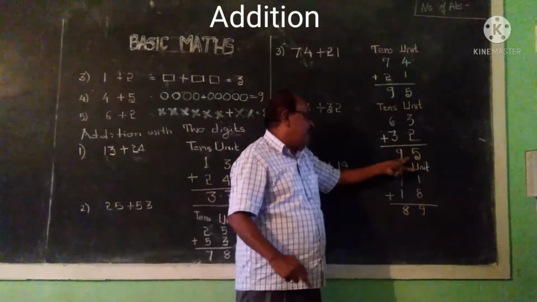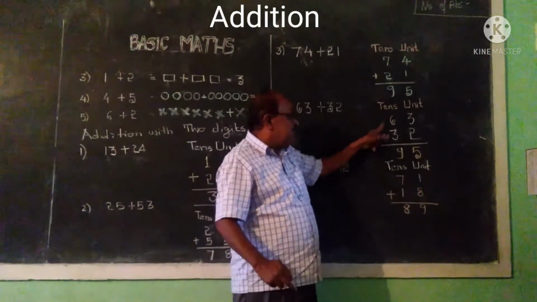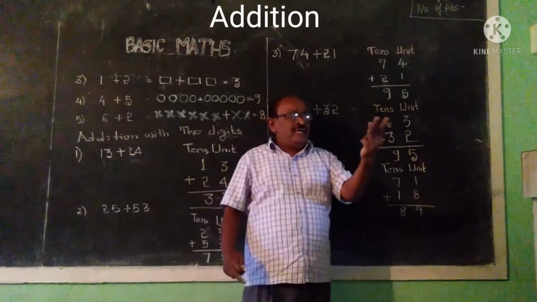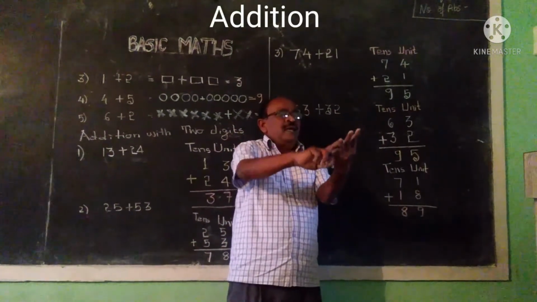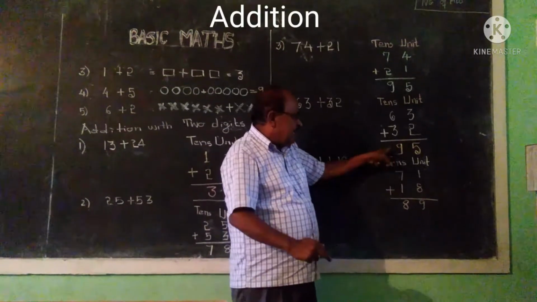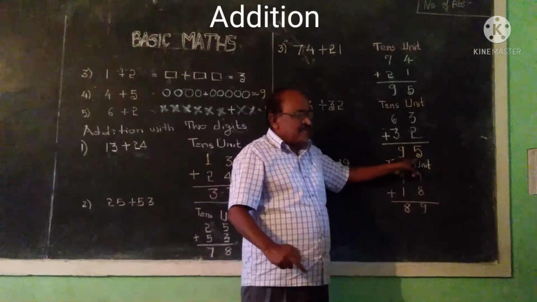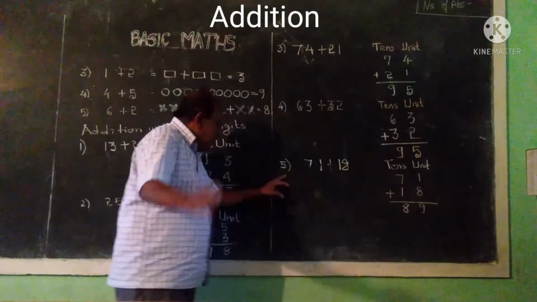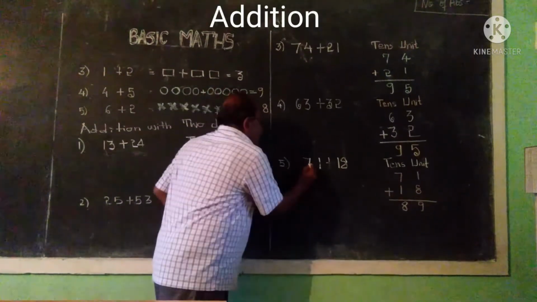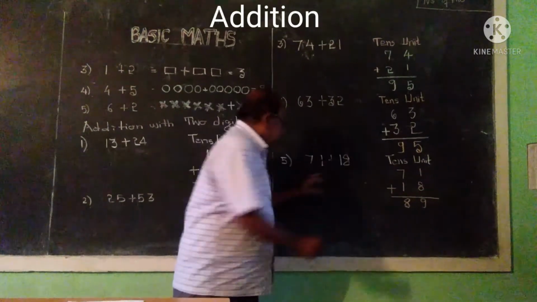The answer is 5. Next, you take the tens digits. 6 is in your mind and 3 is in your hand. After 6, 7, 8 and 9. 9 is the answer. Totally, 95 is the answer. Next, fifth one. Here we have 71 plus 18.